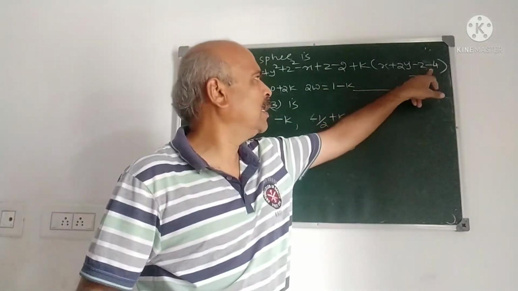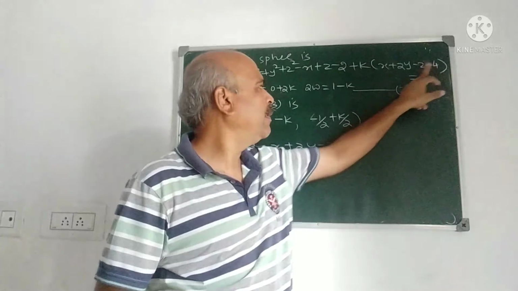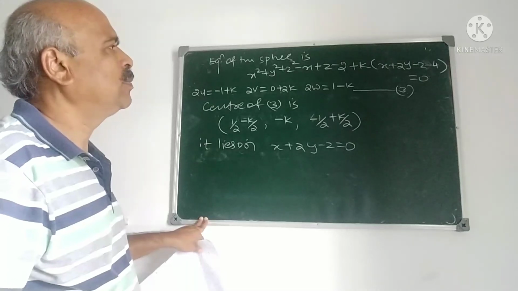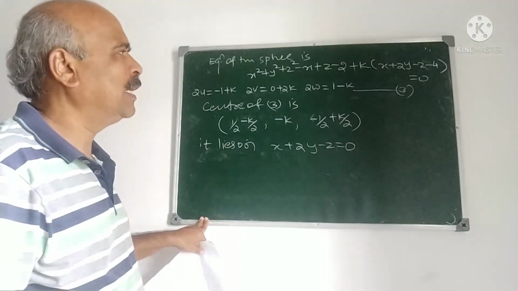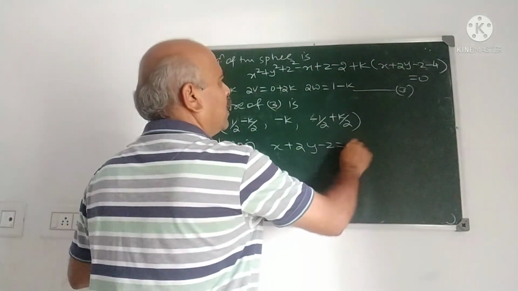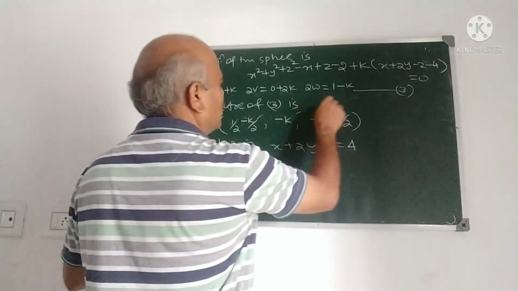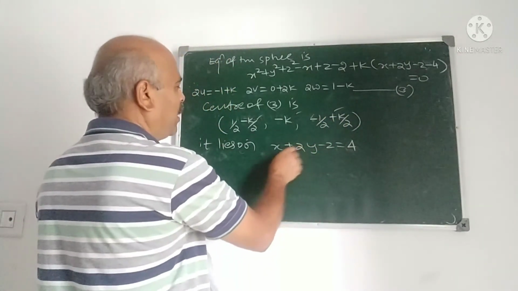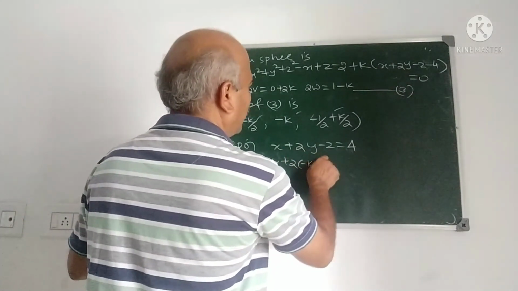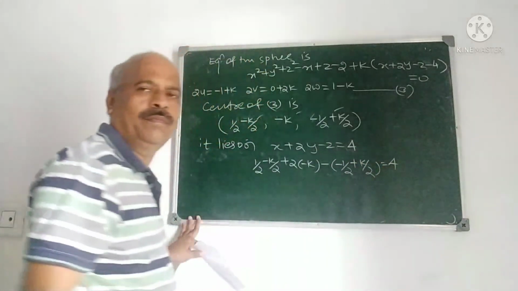For that you see this correction here. The equation of the plane was x plus 2y minus z minus 4 is 0. Minus 4 is there. And therefore, when do you get the sphere having that circle as great circle? If the center of the sphere lies on the plane. What is the plane? x plus 2y minus z equal to 4 here. That is the equation of the plane. Substitute now these coordinates of the center of the sphere in the equation of the plane. We get 1 by 2 minus k by 2 plus 2 into minus k minus of minus 1 by 2 plus k by 2 is equal to 4.